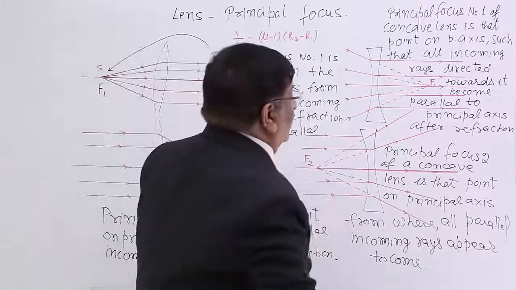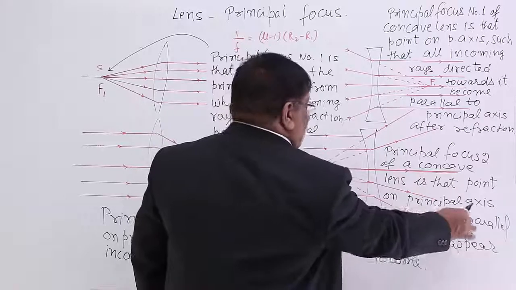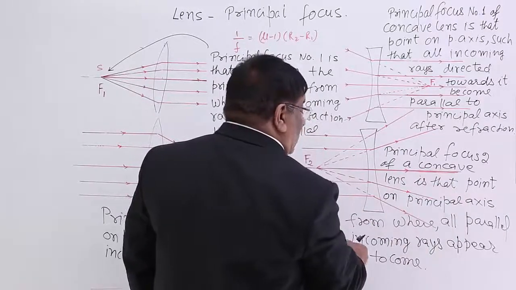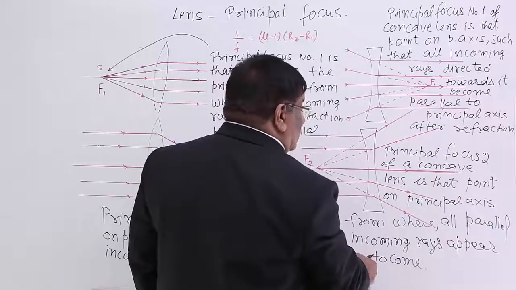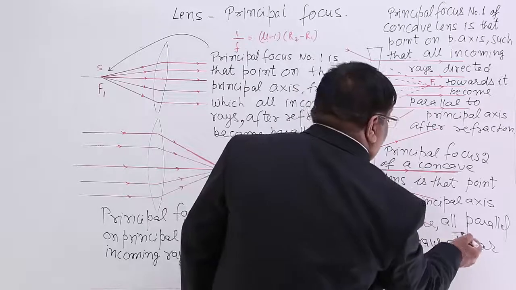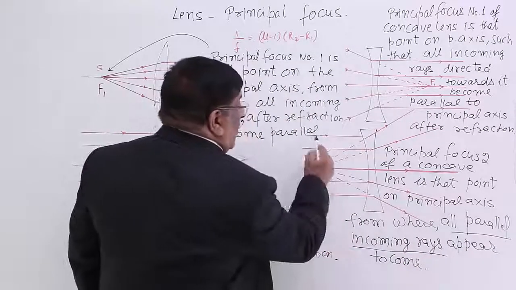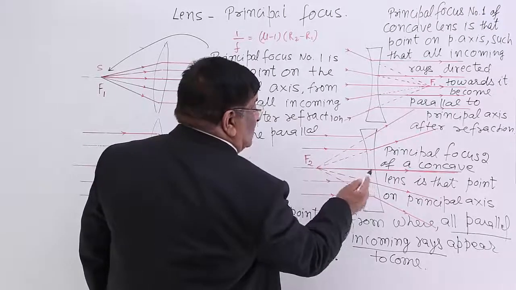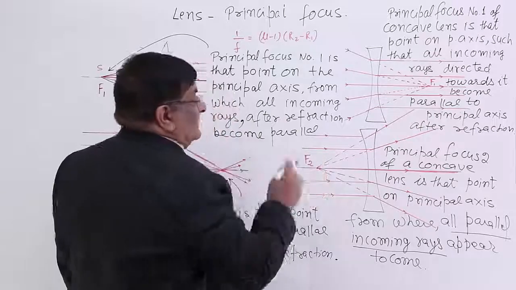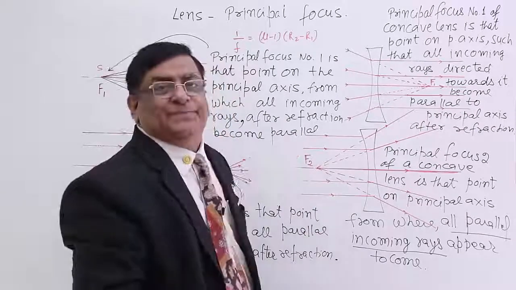Same here. Principal focus number 2 of a concave lens is that point on the principal axis from where all the parallel incoming rays appear to come. Who appear to come? All parallel incoming rays appear to come from one particular point, and that point is known as focus number 2.